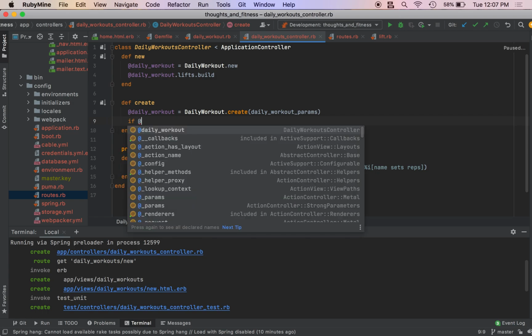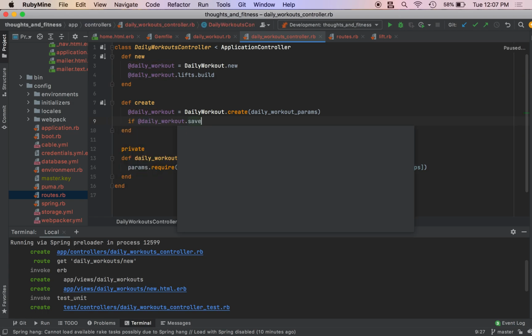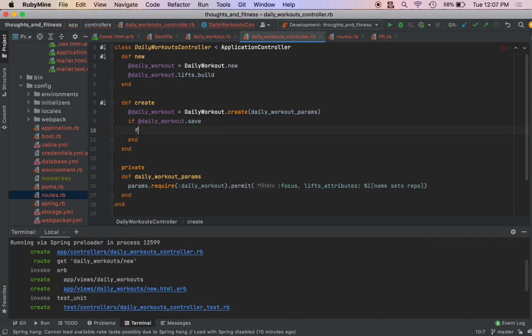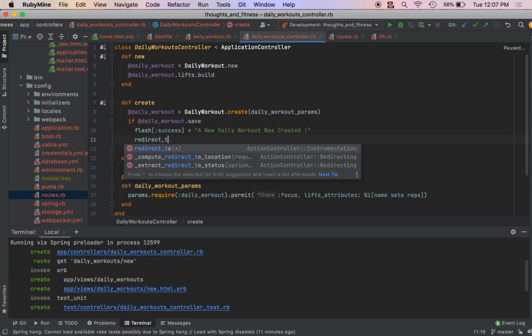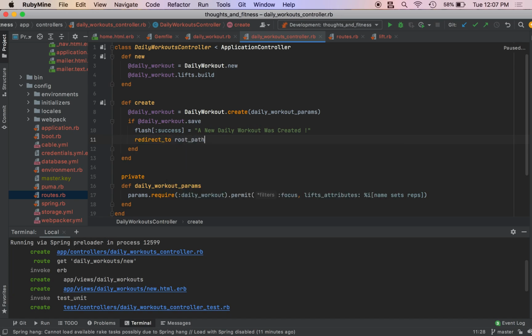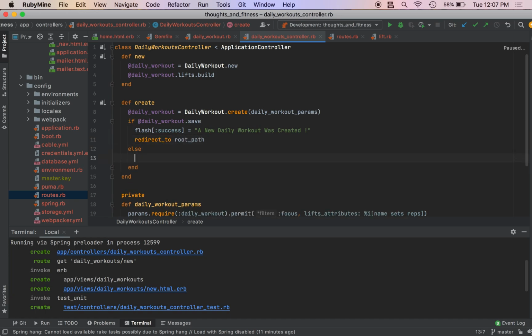So if @daily_workout.save, we want to flash success equals a new daily workout was created. We've got to style this before I forget. Hopefully I don't. And we're going to redirect to root path. Else, we're going to render new.